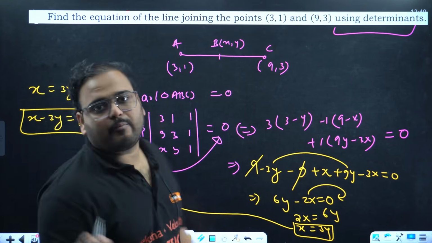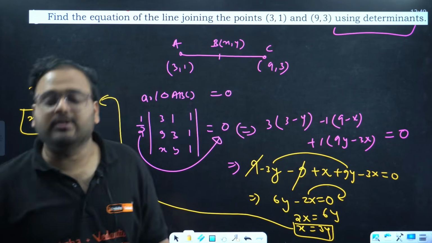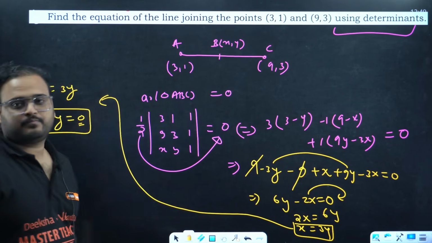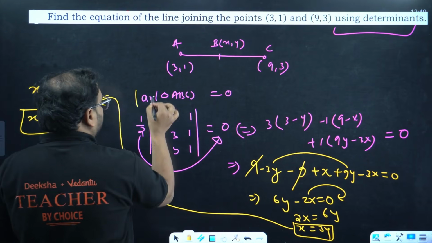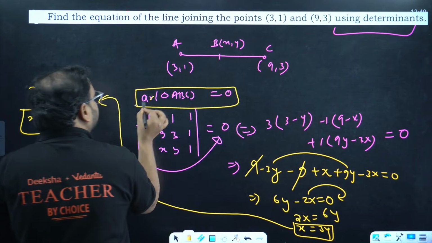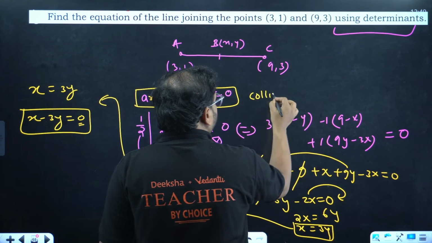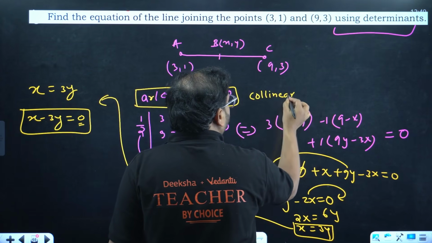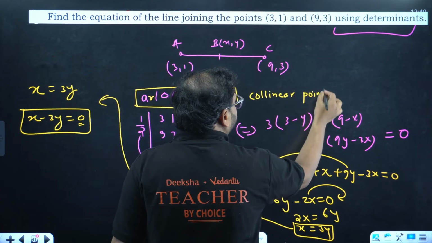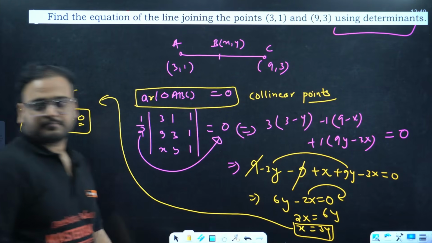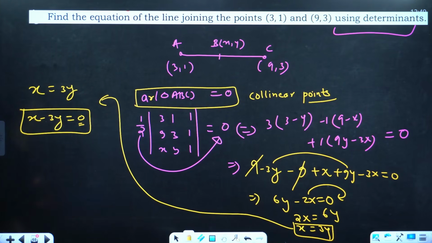Okay, clear? Find the equation of the line joining the points 3, 1 and 9, 3. You take the arbitrary point xy, apply the condition for collinear points, which is area of triangle equal to 0. This is the condition for collinear points. Got it? Makes sense?